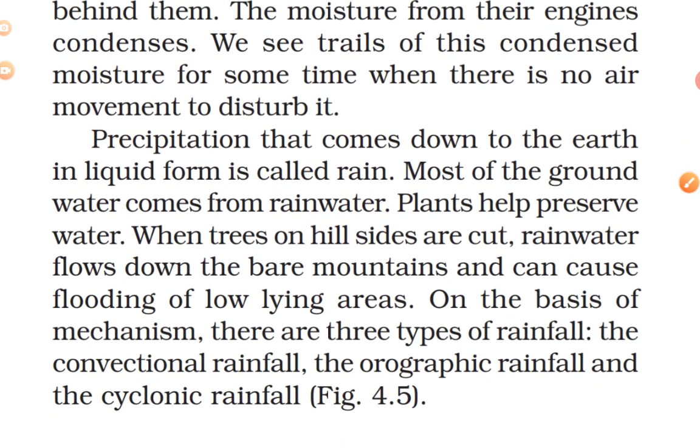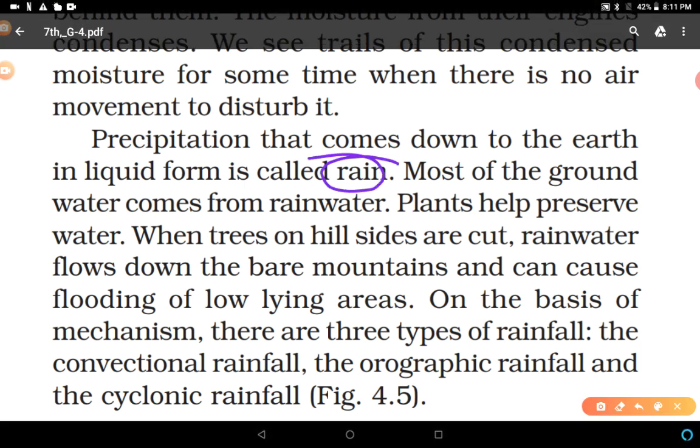Precipitation that comes down to the earth in liquid form is called rain. Most of the groundwater comes from rainwater, and plants help preserve water. When trees on hillsides are cut, rainwater flows down the bare mountains and can cause flooding of low-lying areas. Many times you have heard about flooding in particular areas, like in Bihar. Floods are experienced there many times.